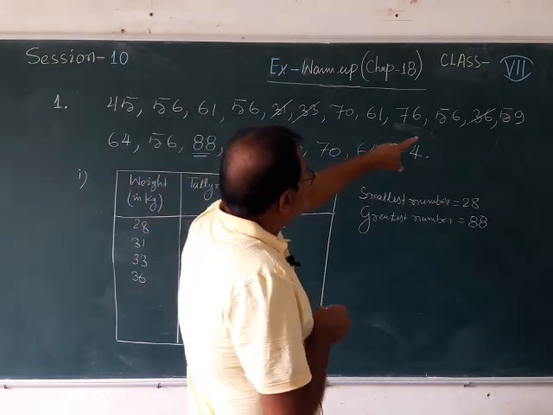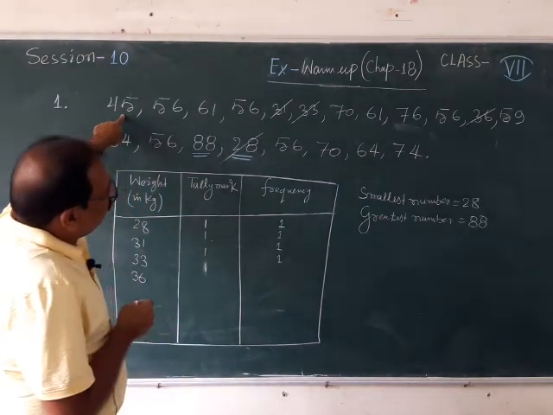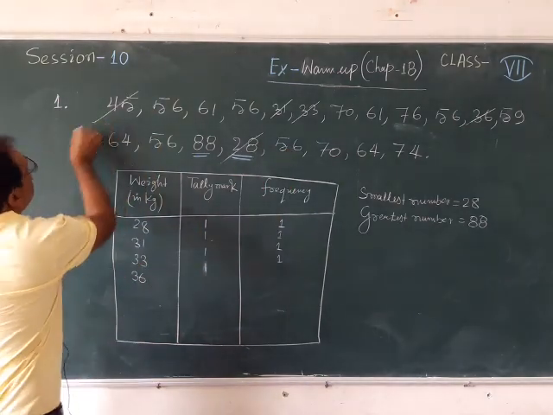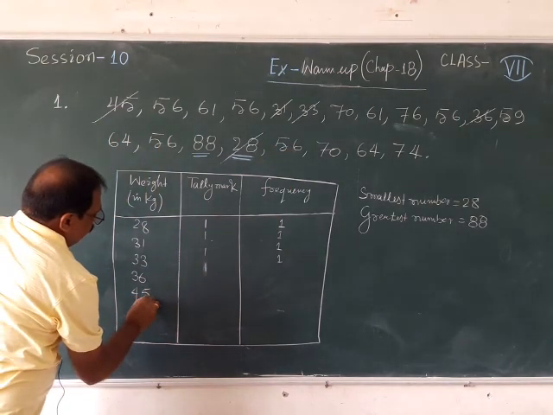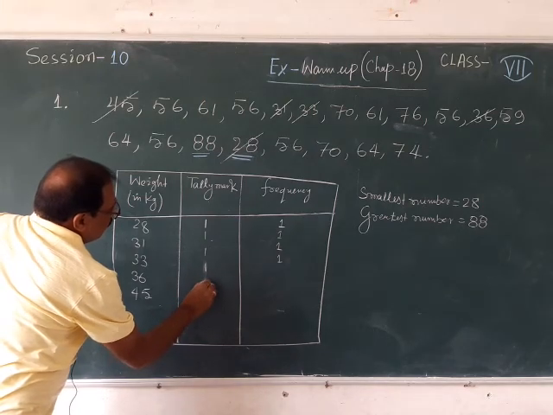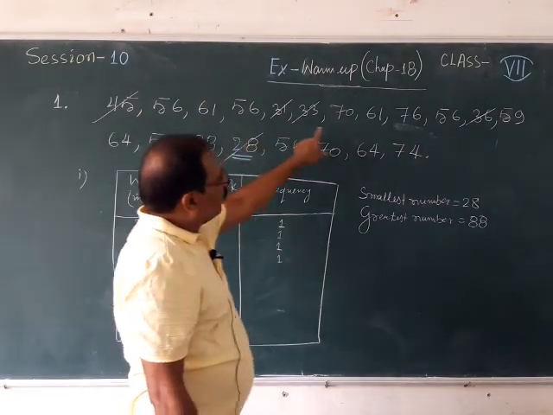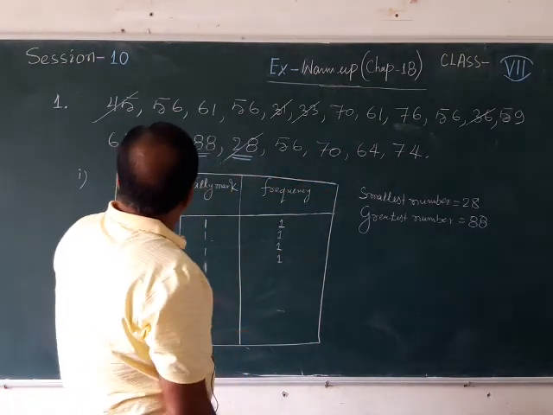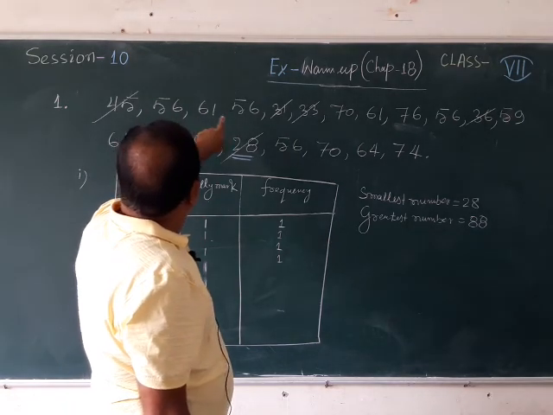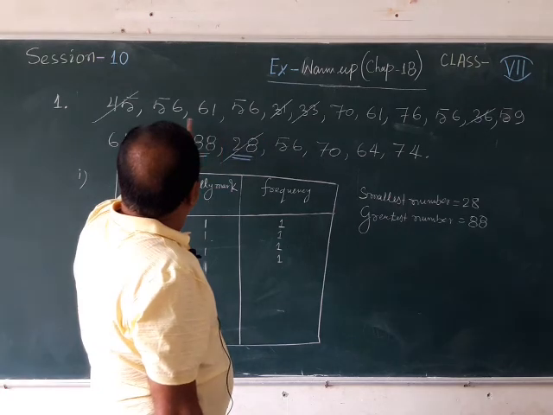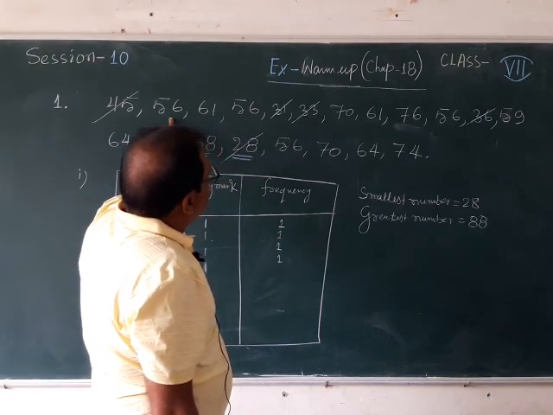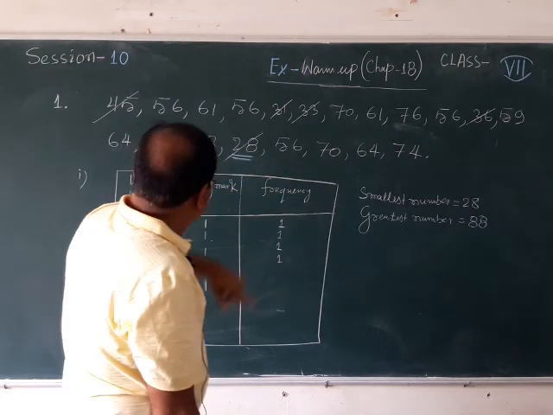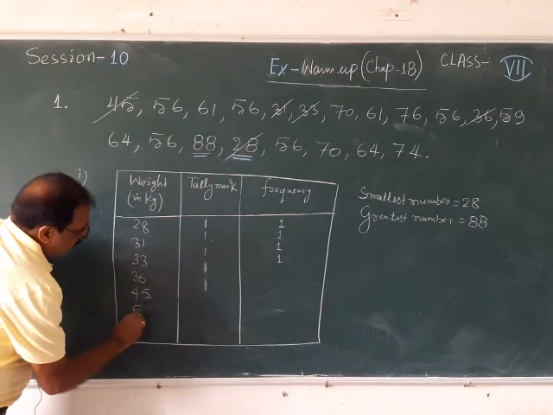After 36, think of the next smallest number, which number is coming? In this group I can see that the number 45 is there, and in this group only 45 is there. So I am cutting it, and writing here 45. How many 45? I have seen here only one 45. You just check, is there any more 45? Not there. That means only one 45 I am having. After 45, which is the smallest number? The smallest number I can see here is 56. So after 45 I am writing 56.